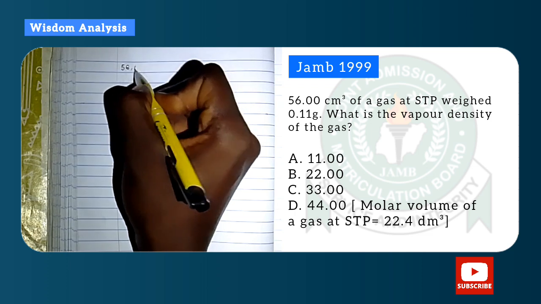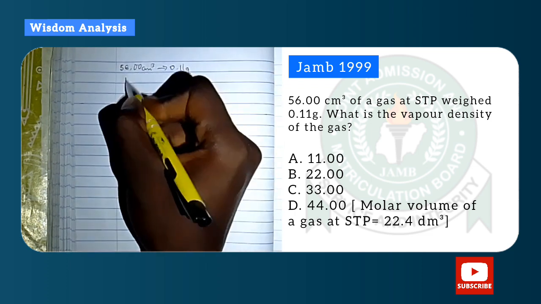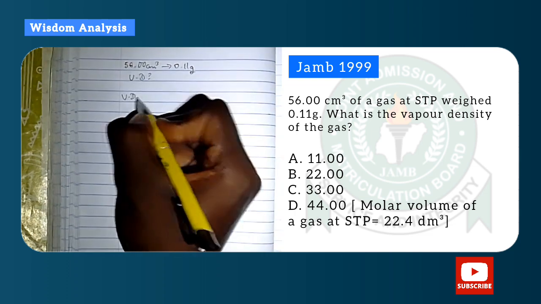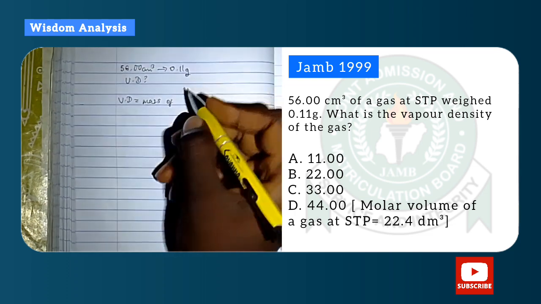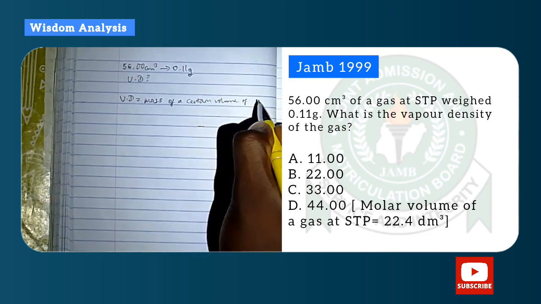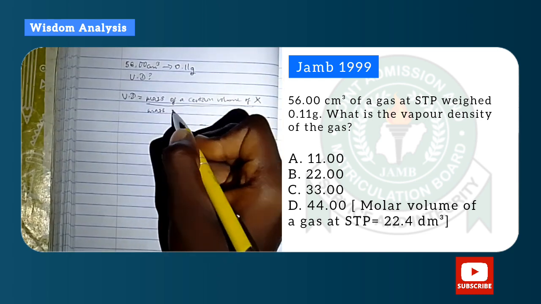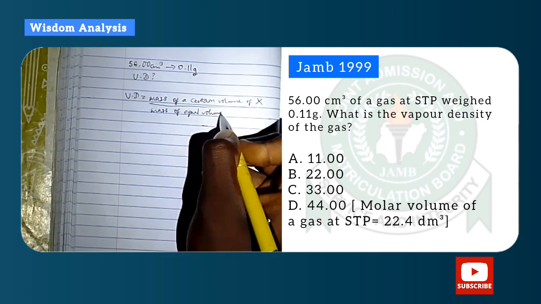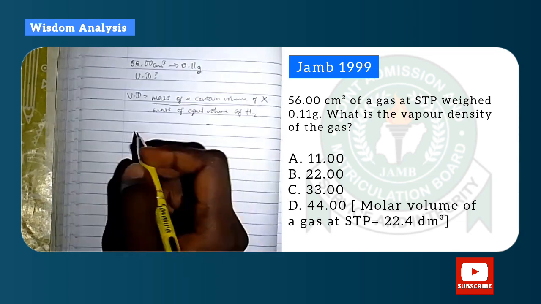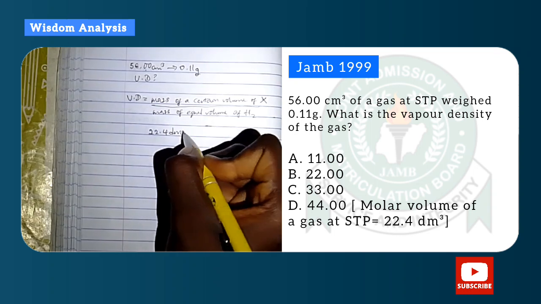So 56.00 centimeter cube gave us 0.11 gram. Okay, now what is the vapor density? That was the question. Vapor density is the mass of a certain volume of that compound, mass of a certain volume of X divided by mass of an equal volume of hydrogen. So now we have to find the mass.